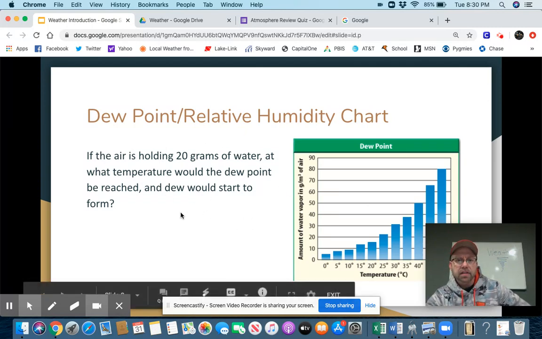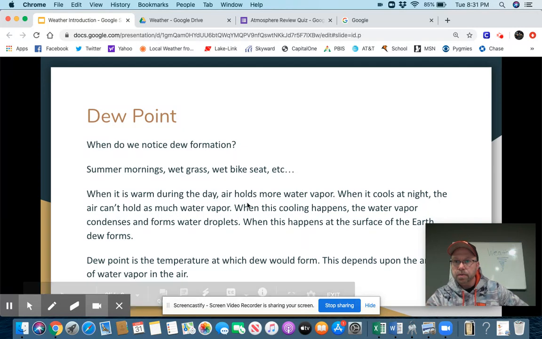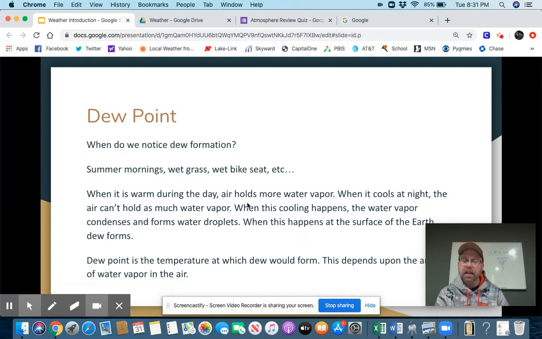If the air is holding 20 grams of water, which is this line right here, amount of water vapor 20, right there, that black line. At what temperature would the dew point be reached and dew would start to form? Funky. We can't answer that question yet because we didn't talk about dew point yet. Dew point, the last of the 5 things.